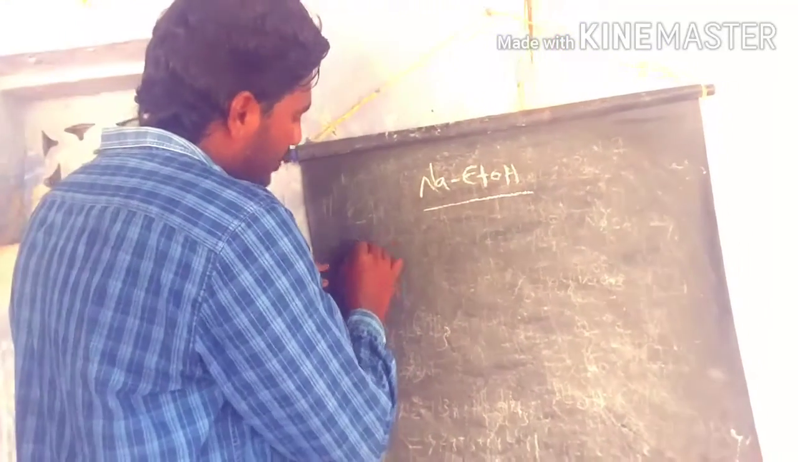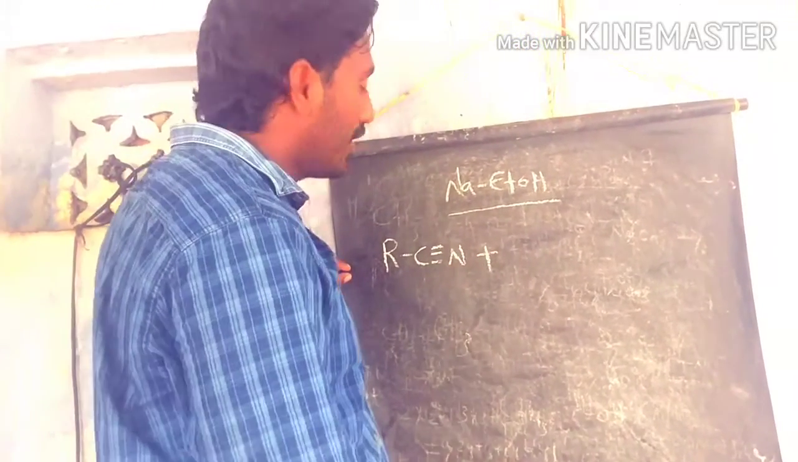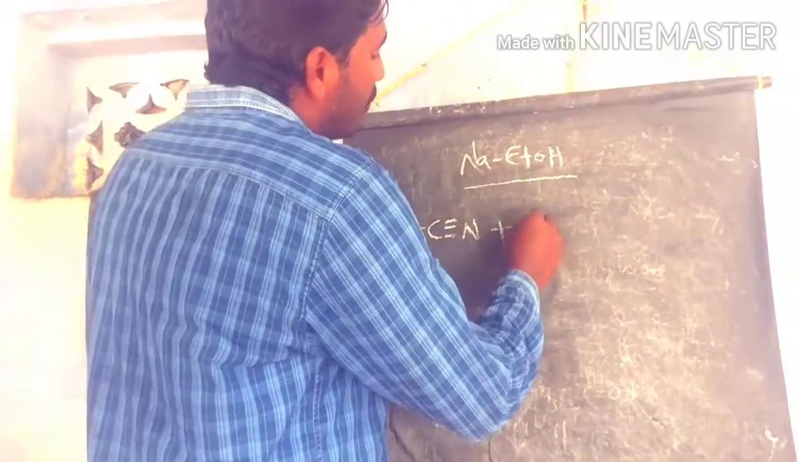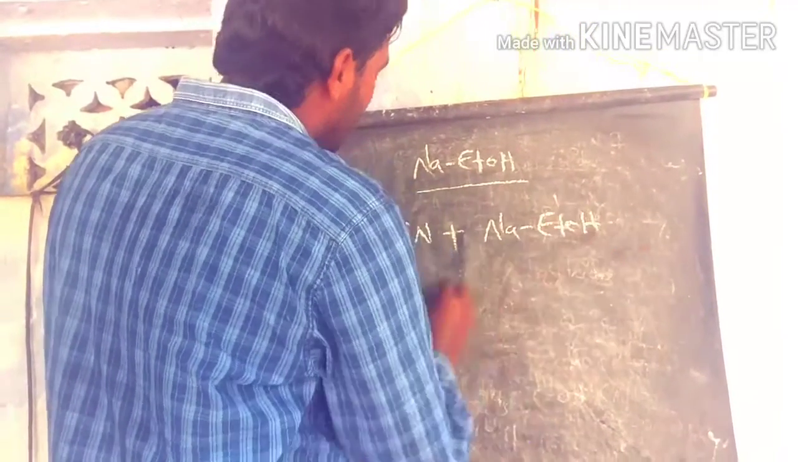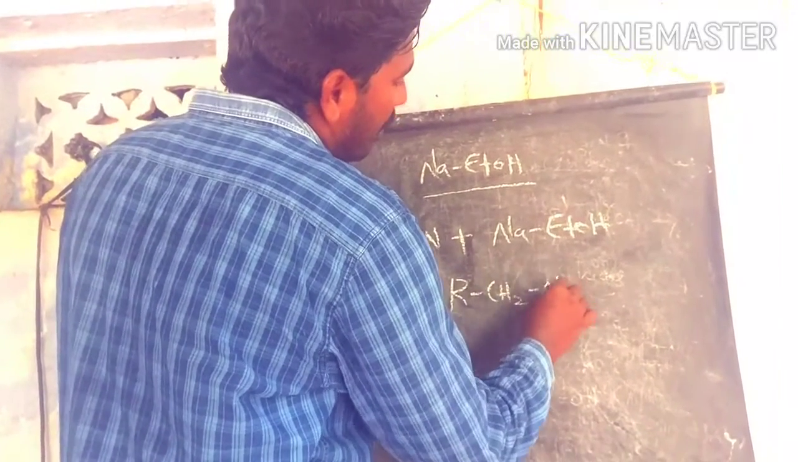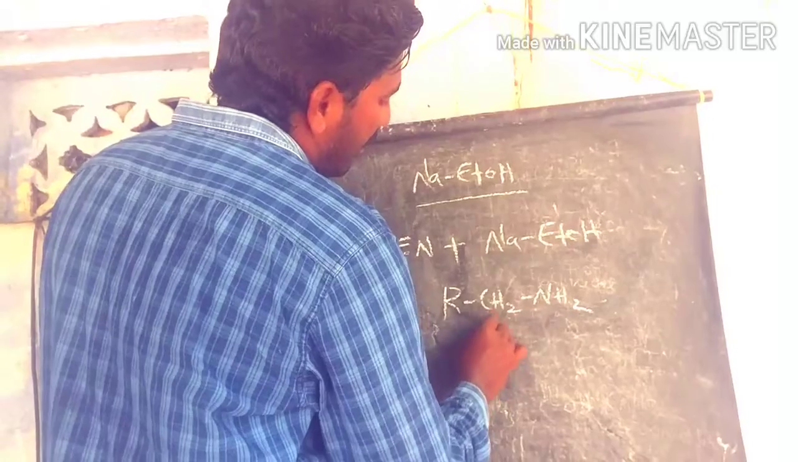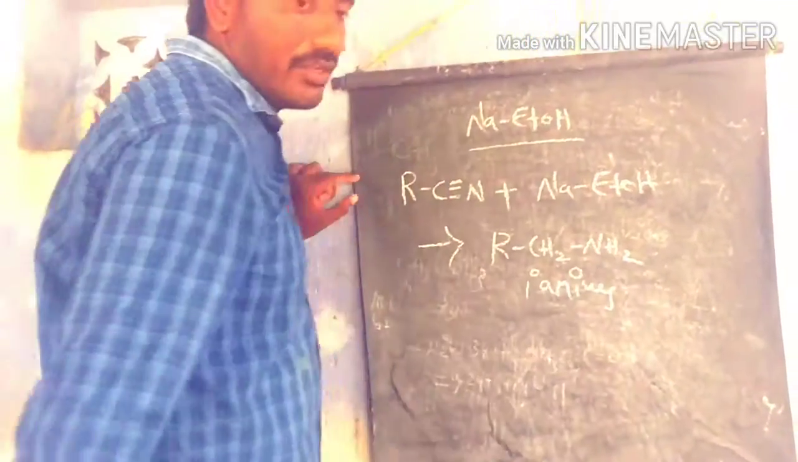We start with the cyanates. So this is the cyanate involved in the reduction reaction. Under sodium ethanol, it produces primary amines as the products. So this is the primary amine. Primary amines are the products.